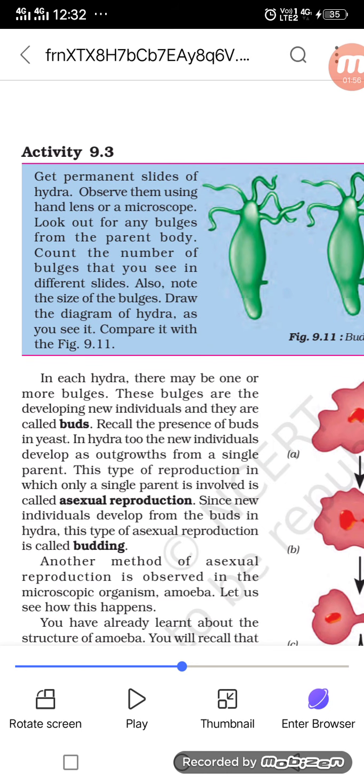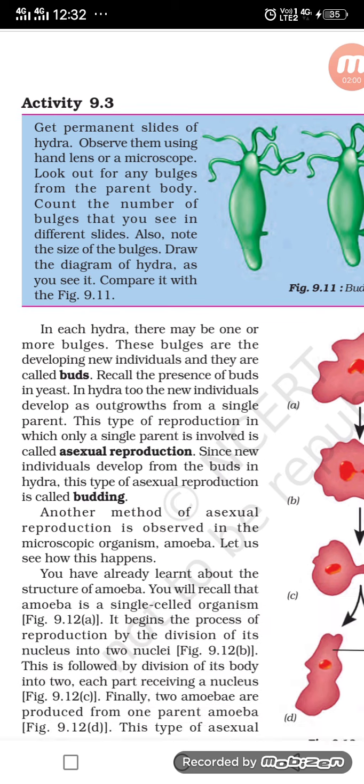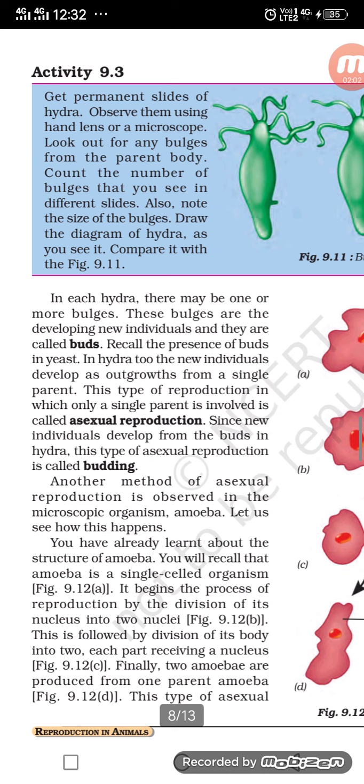See here, in each hydra there may be one or more bulges. These bulges are the developing new individuals and they are called buds. Recall the presence of buds in yeast. In hydra, the new individuals develop as outgrowths from a single parent. This type of reproduction, in which only a single parent is involved, is asexual reproduction. Since new individuals develop from the buds in hydra, this type of asexual reproduction is called budding.